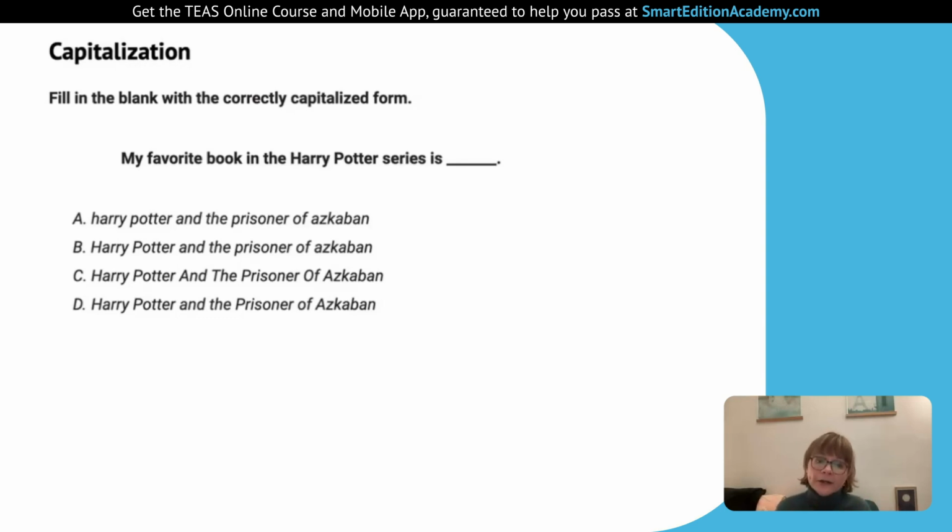So we have Harry Potter uppercase, and the lowercase prepositions. Prisoner is capitalized, of lowercase, Azkaban capitalized. So we're going to go with answer D.